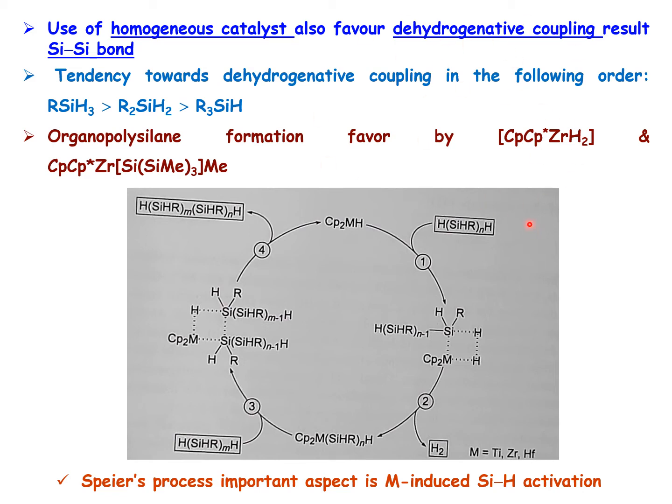So in both cases, the hydrosilylation process as well as the dehydrogenative coupling reaction, the important aspect of the main process is metal-induced silicon-hydrogen bond activation. Here you can see that the silicon-hydrogen bond is activated in both cases, the hydrosilylation catalyst as well as here. So that is a major step in this reaction.